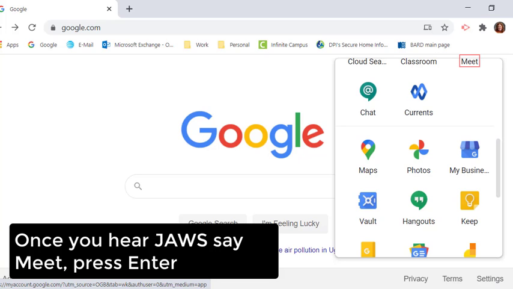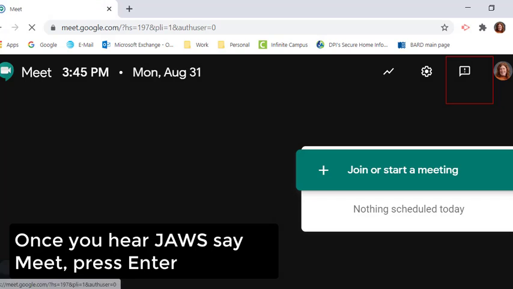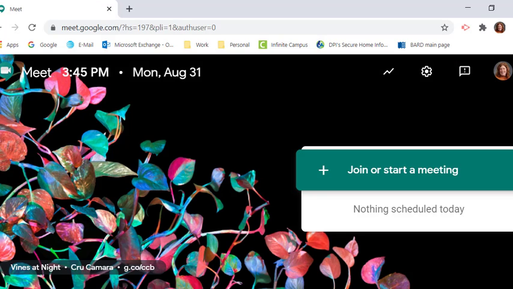So now is when I'm going to press enter. Enter Meet link. Account search slides calendar drive docs sheets sites groups contacts forms help. Okay, I just pressed Control to make my JAWS be quiet for a minute. Now I'm on the Google Meet main page. Since I'm here, this is where I'm going to find my join meeting button.